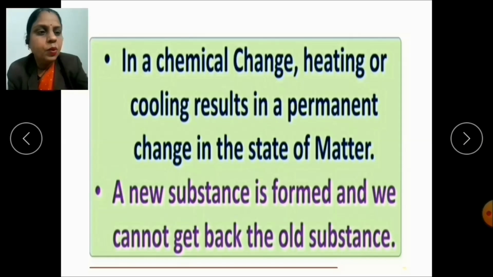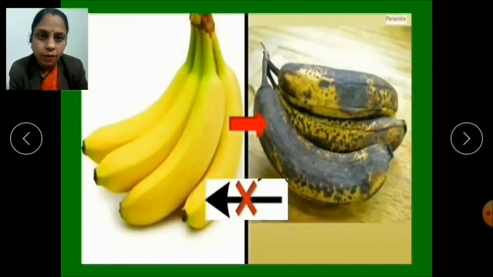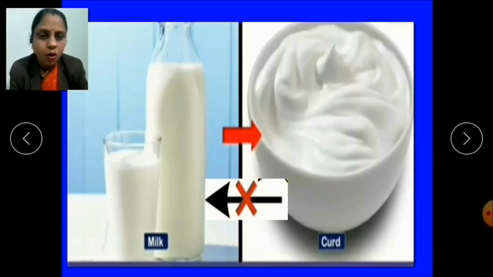Let's take more examples like rotting of fruits and curdling of milk. That means we get curd from milk, isn't it? Is there any process through which we get the milk back? What will be your answer, children? Yes, I know your answer will be no. It is not possible to get the milk again from the curd. So these changes are permanent changes.